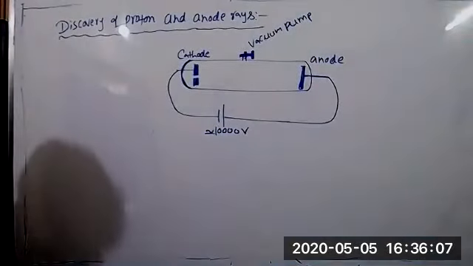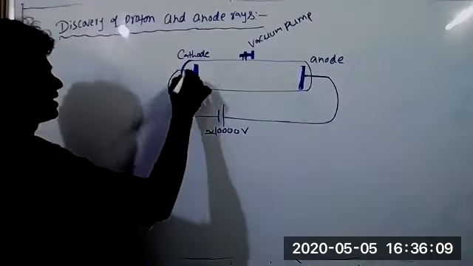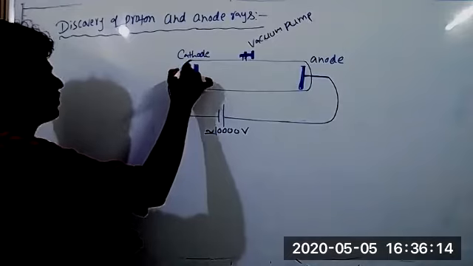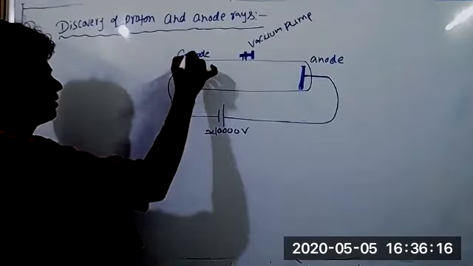Is that a zinc sulfide coating near the cathode? Yes, behind the cathode, a zinc sulfide coating is there. It is acting as a phosphorescent material. Okay.